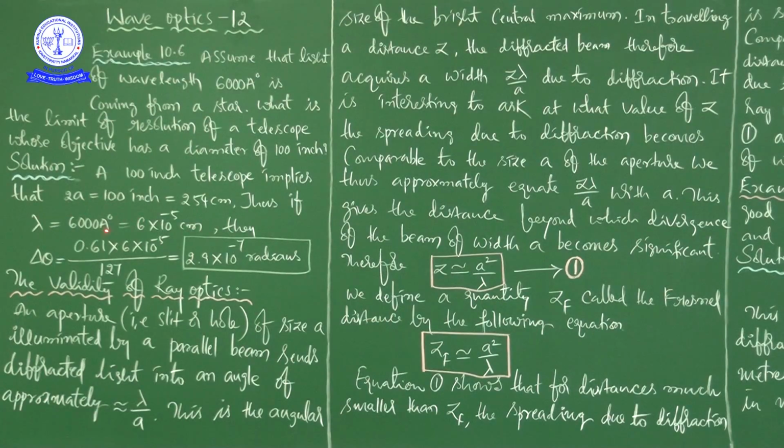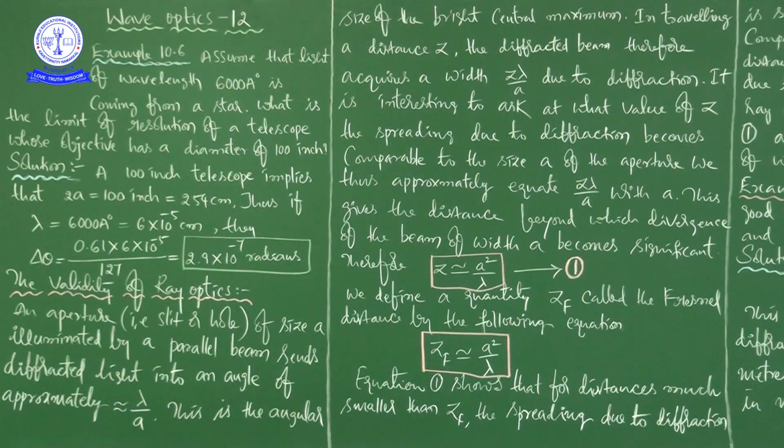Coming to the solution, a 100 inch telescope implies that 2A is equal to 100 inch. Yesterday in our last class, I drew one picture regarding a parallel beam of light incident on a convex lens. There I mentioned the aperture. So what is the 2A value?